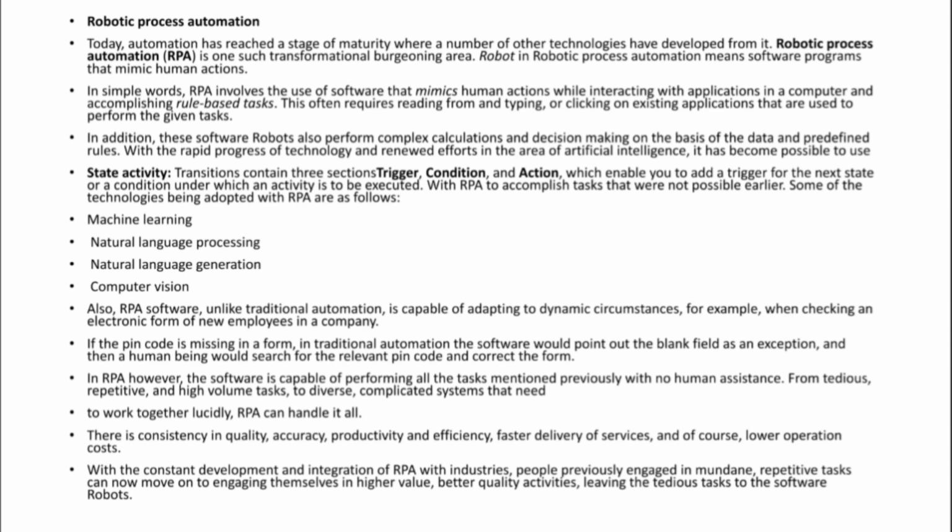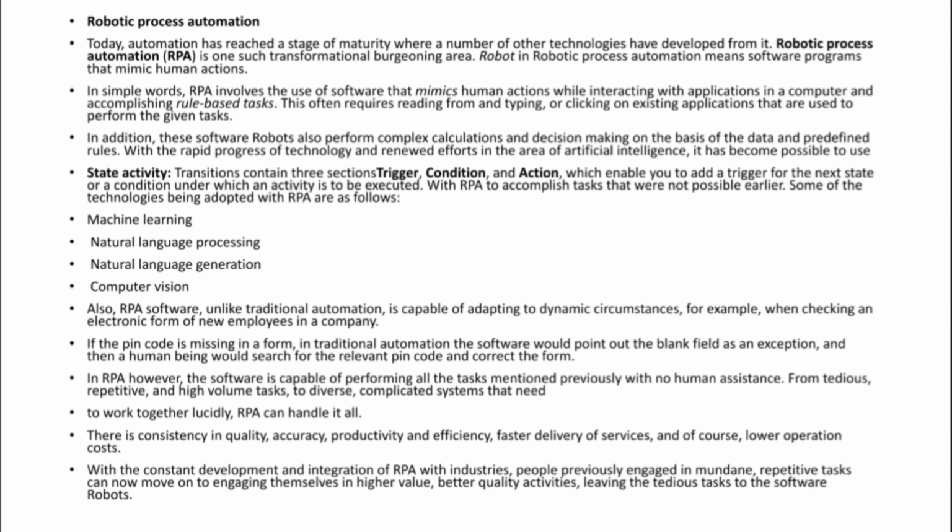You know that a number of other technologies have developed from it. That means robotic process automation is one such transformational area. Okay. So we can do whatever task I want with very little human intervention. Most of the tasks can be done automatically, right?